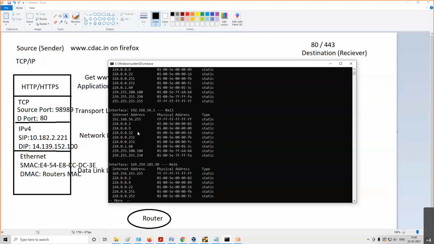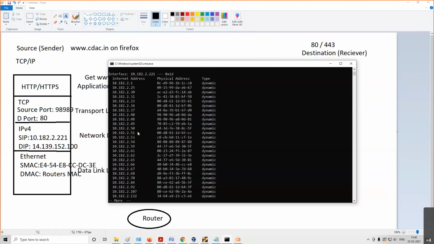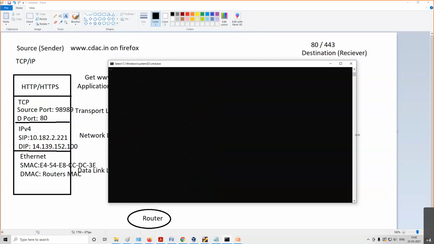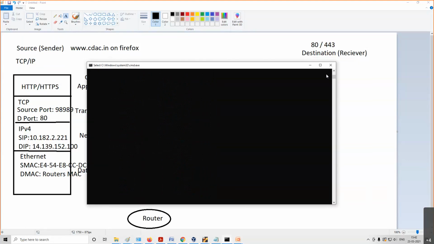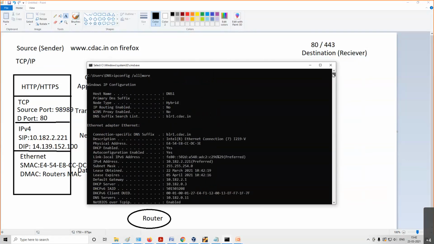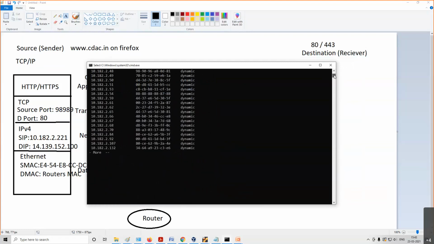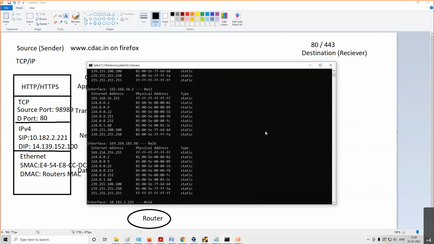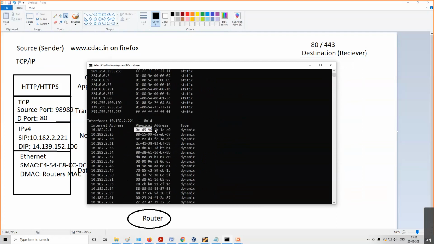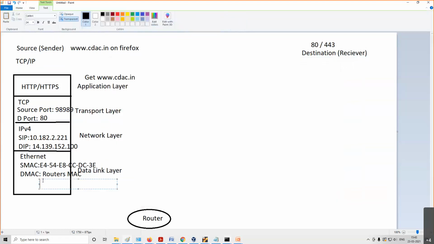Let me see here. It will show, yeah. So you can see here, this is my gateway, which was mentioned earlier. If you scroll up, not scrolling. Okay. Now it has come. So you can see this is my gateway, meaning the router's address, 2.1, meaning the packet has to go to the router, right? And the MAC address of the router is clearly mentioned here. This is the MAC address of the router. So this MAC address will be put here.